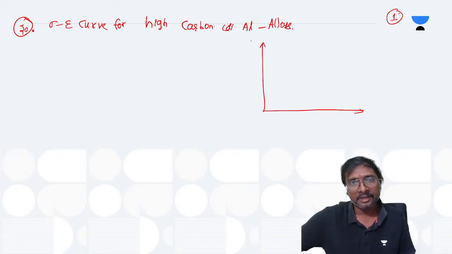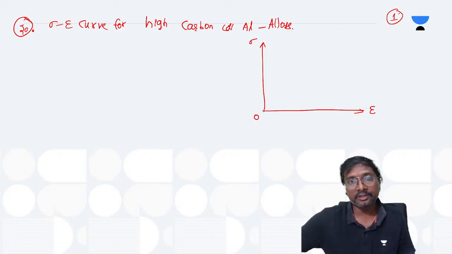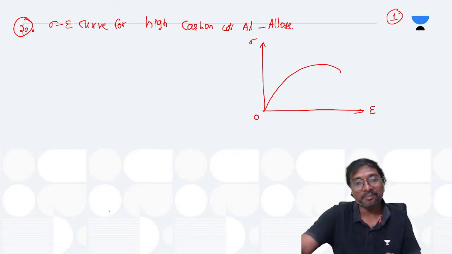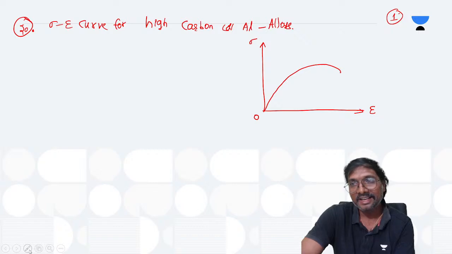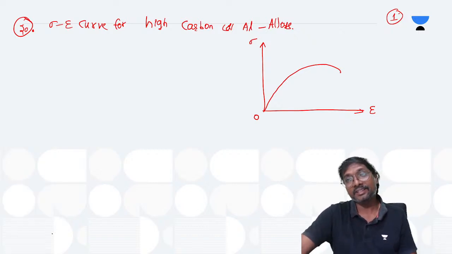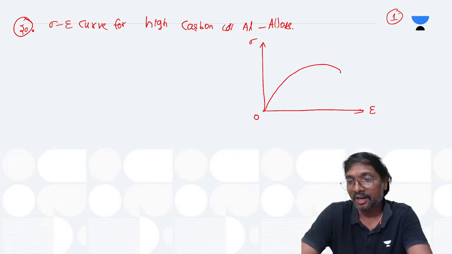If you observe, this is your stress on the y-axis and strain on the x-axis, and you will get the curve in this manner. Now in this curve, can you differentiate the upper yield point and the lower yield point clearly? Is it possible or impossible? It is impossible, right? So in that case, what do we need to do? We have to find out in another manner. How can you find out?